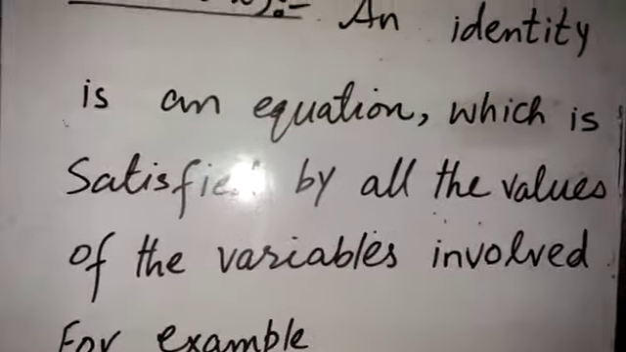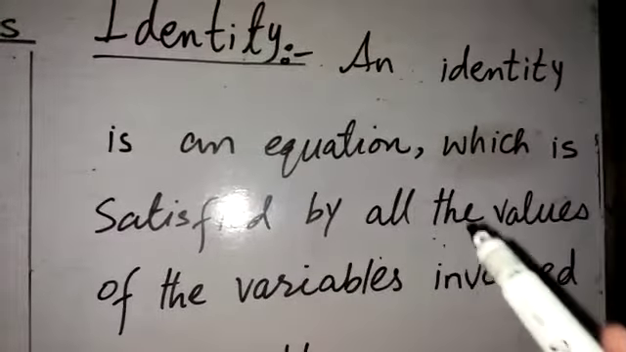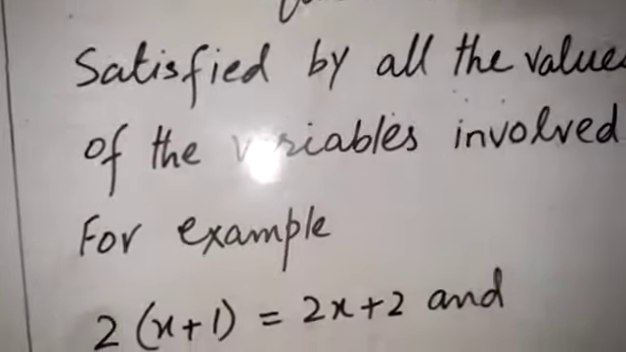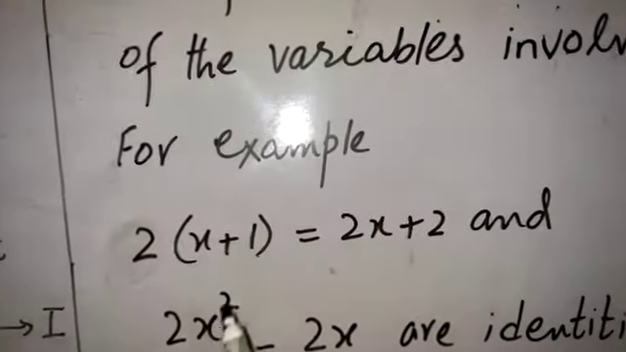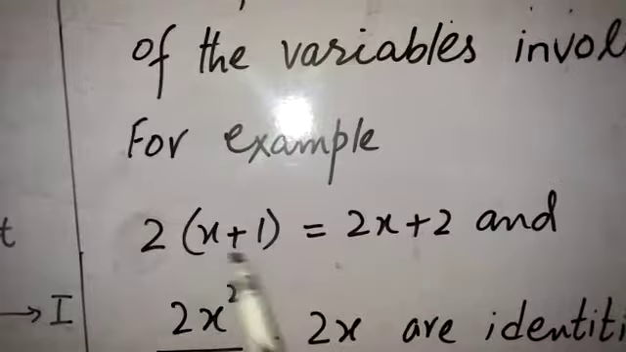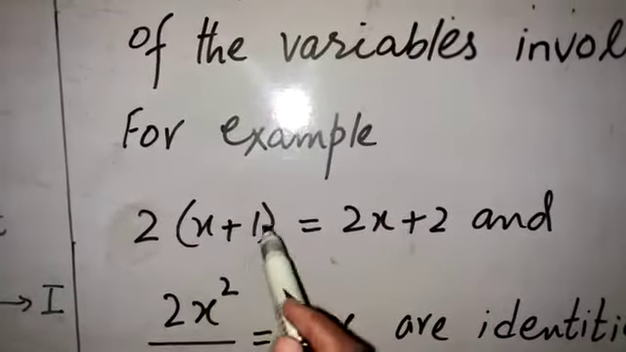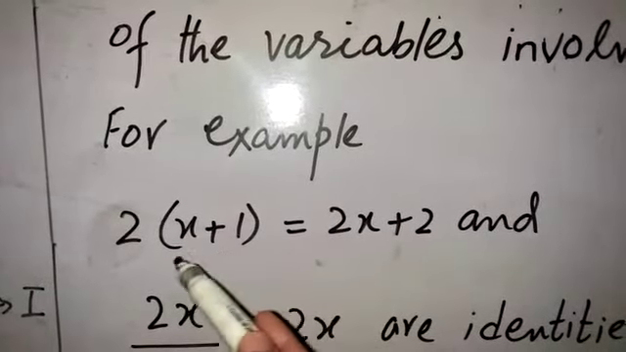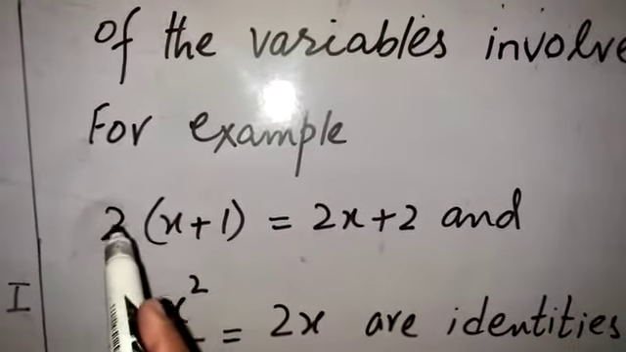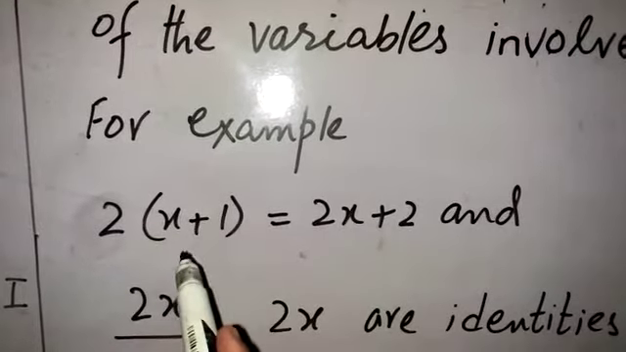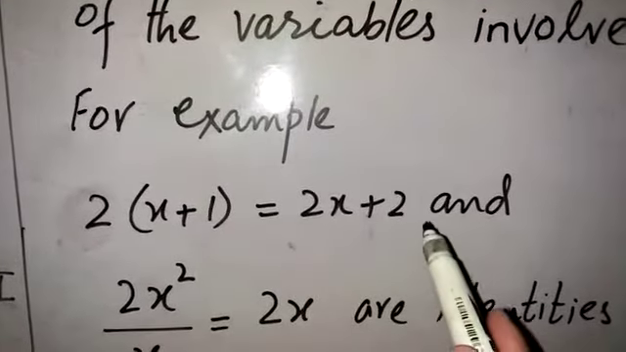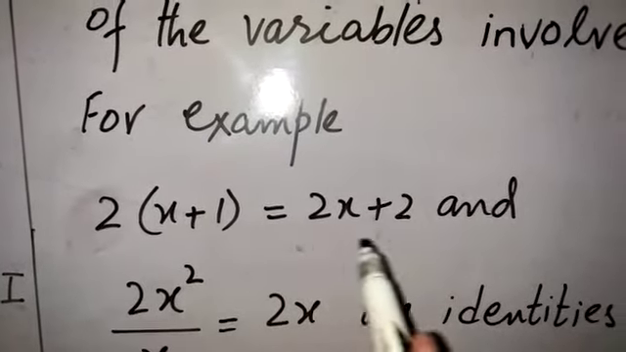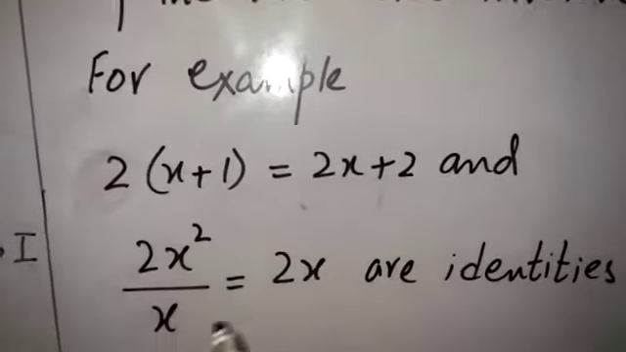An identity is also an equation, but an equation of the type in which the variable is involved. For example, in this identity, x is the variable. If we put any value of x here, it will satisfy the equation. Its left hand side and right hand side give the same answers. So in this condition, this equation will be known as an identity.